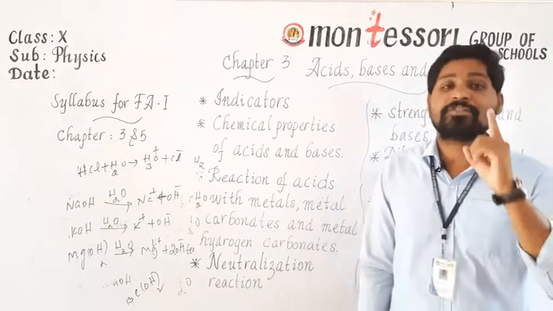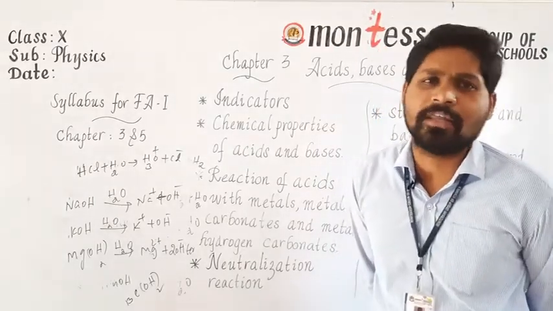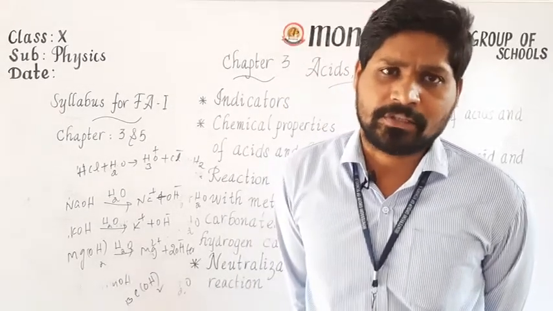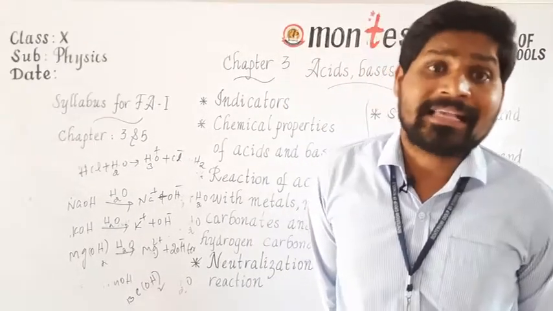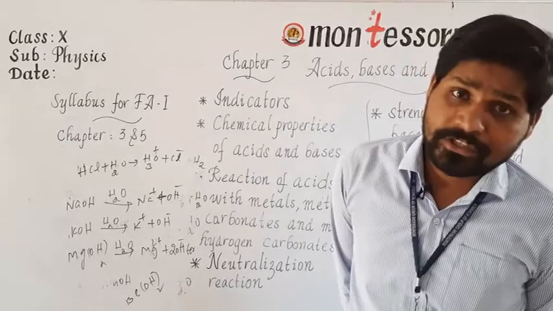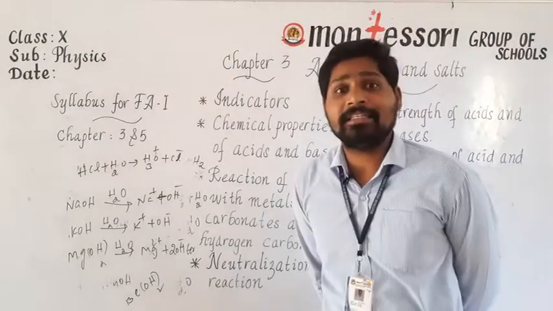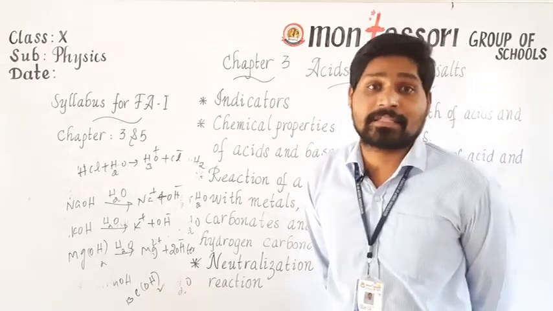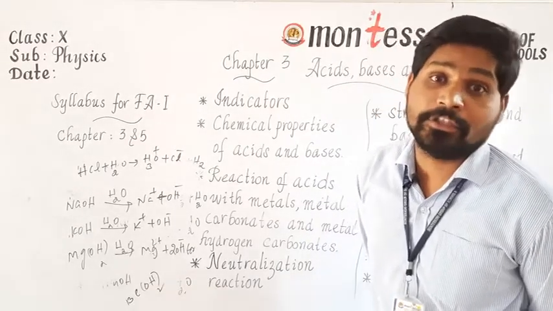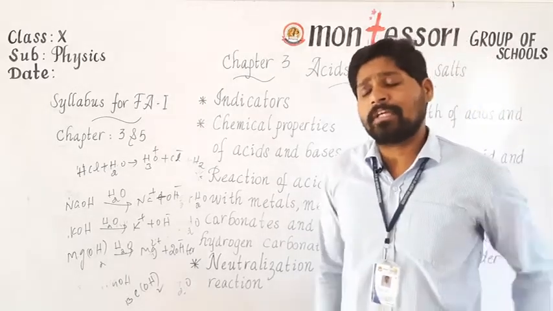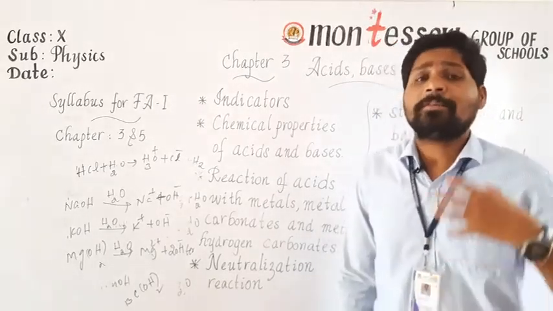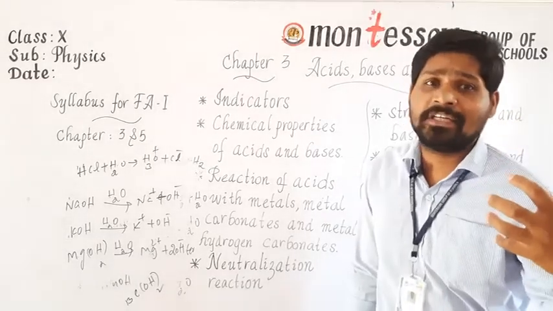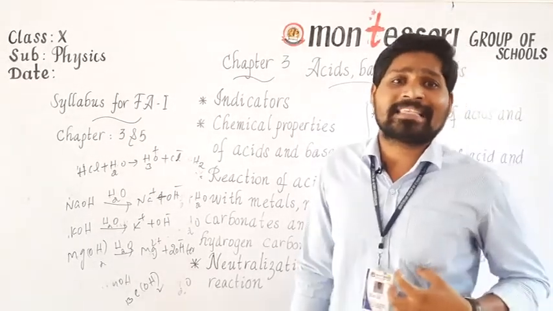and we can reduce the tooth decay. The next most important thing is, as you know very well, after eating the food, the digestion of the food starts. Here, one acid helps with the digestion of the food. What is the name of that acid? Hydrochloric acid. Hydrochloric acid helps us with the digestion of the food. Sometimes because of indigestion of the food, the production of this hydrochloric acid is more. In such a condition, we will get stomach pain because of acidity.